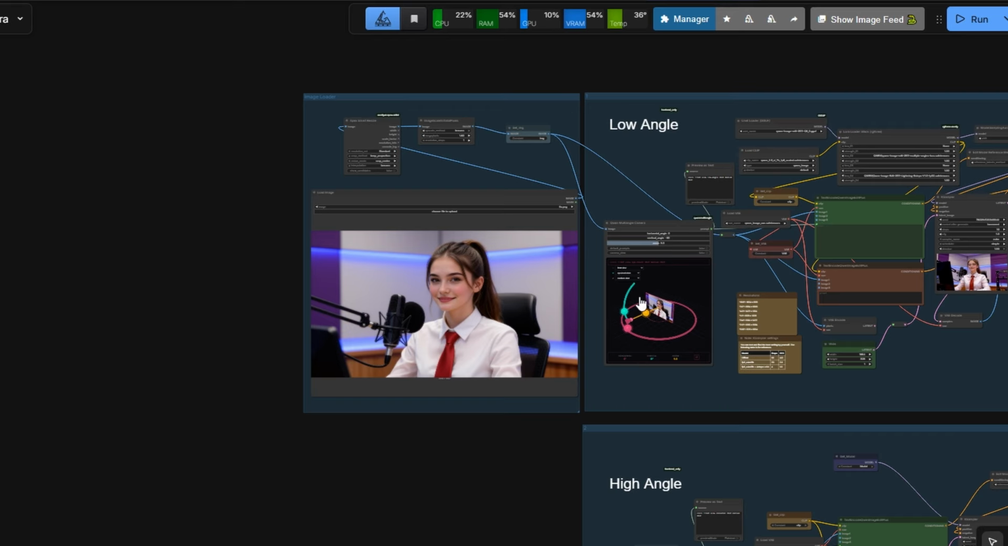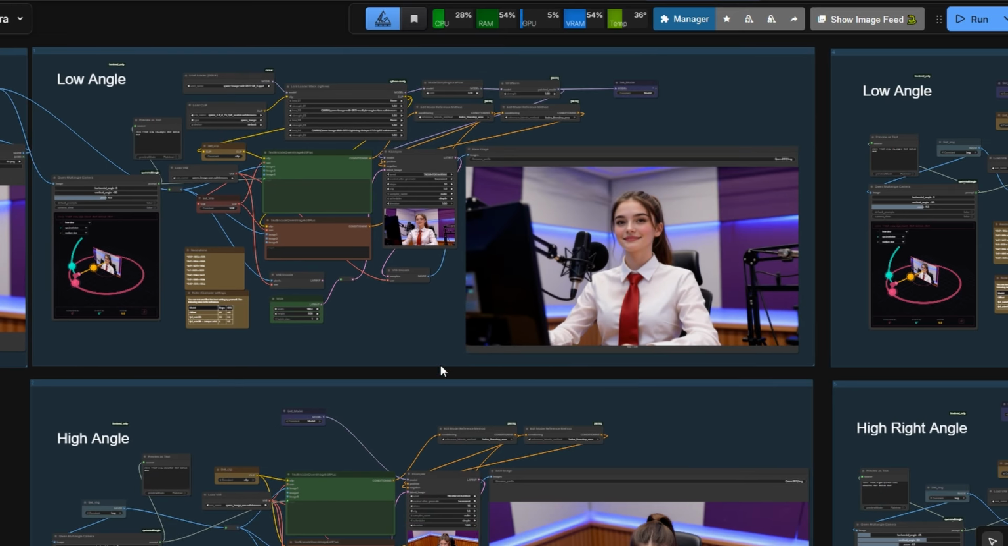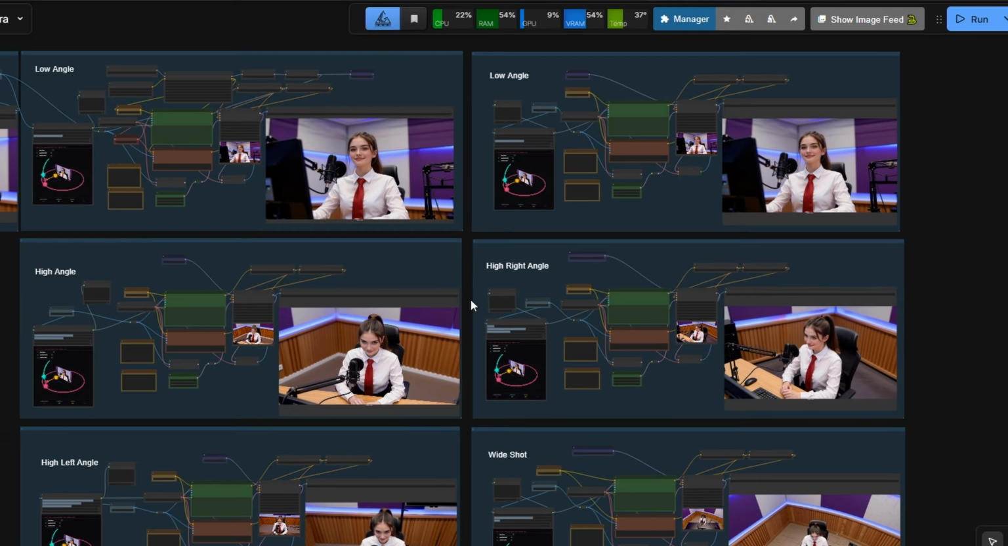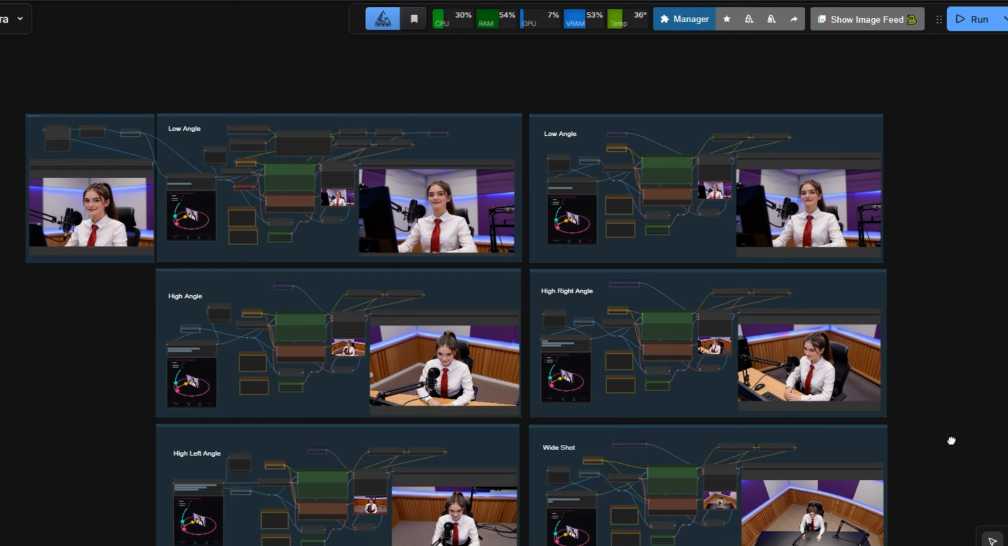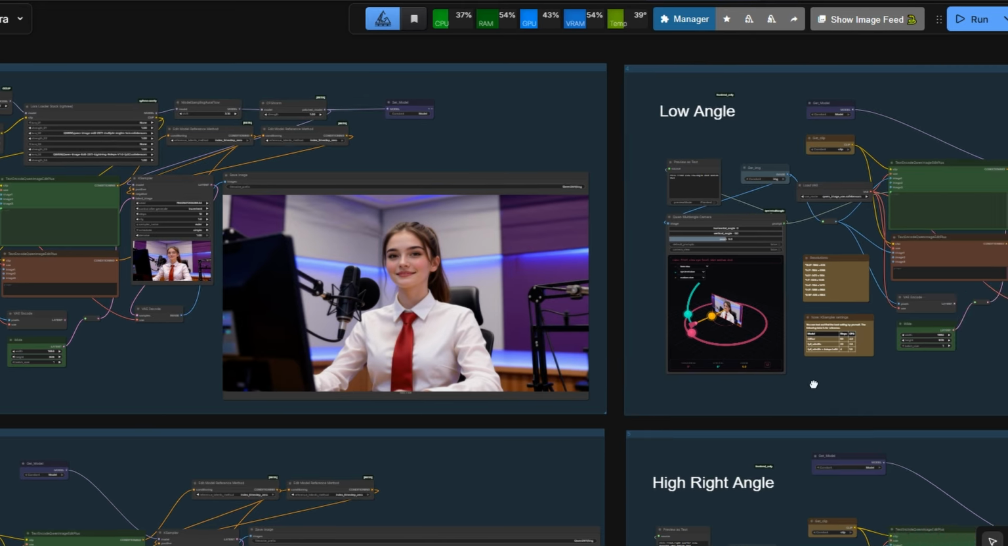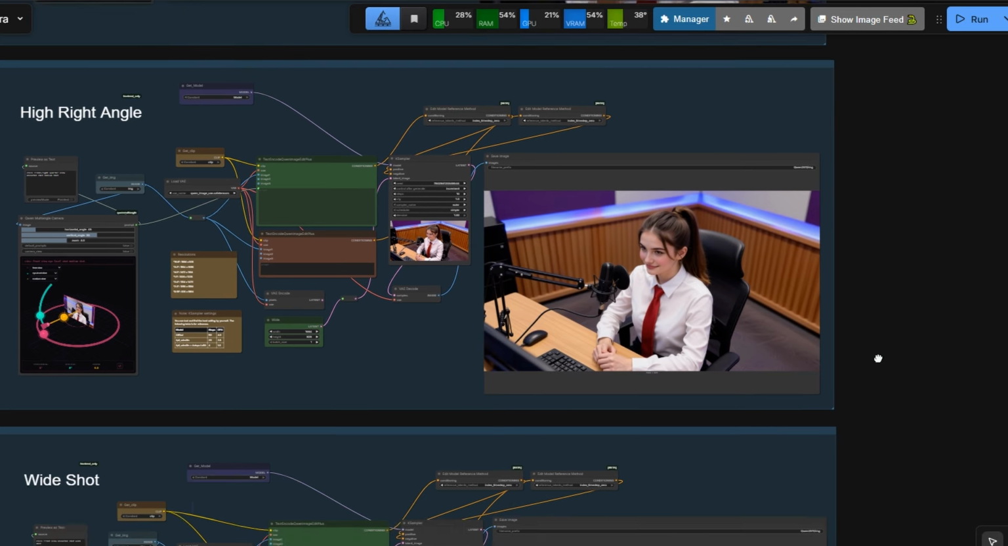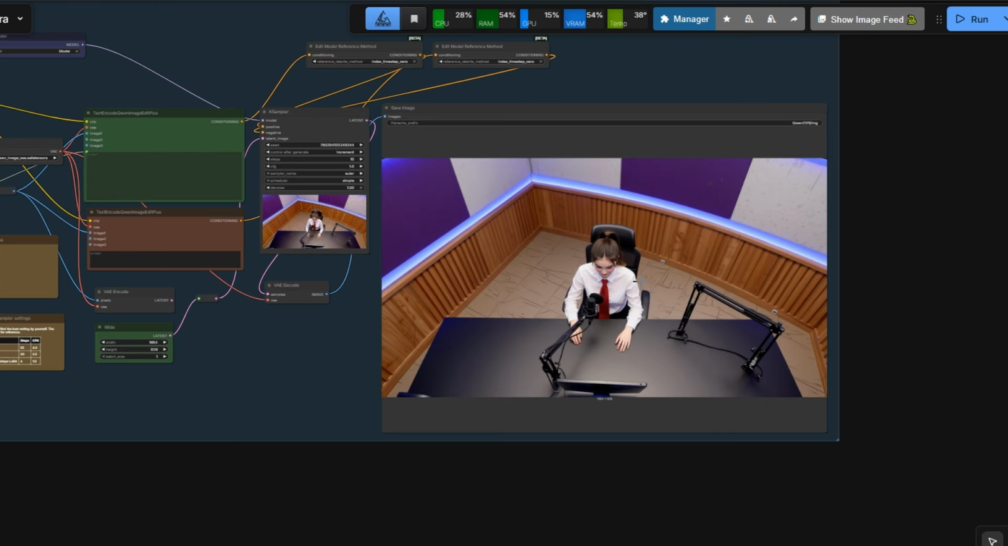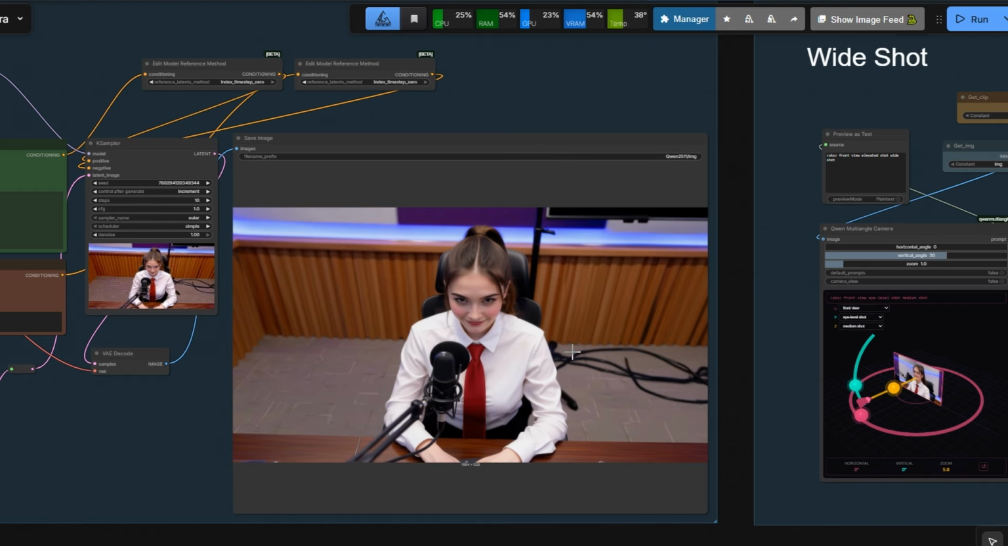Today, I want to share multi-camera angle workflow. This is especially useful for narrative AI content generation. You can create first frame and last frame images, and also use this workflow to build dataset collections for training LoRa. Here, I input a single image, and the workflow generates multiple camera angles from it: low angle, high angle, and wide shot. You can see how strong the consistency is across all of them.